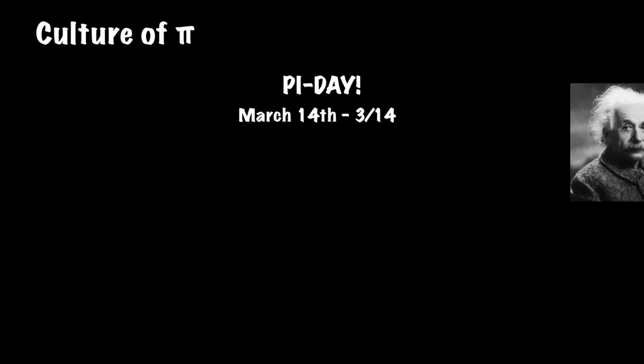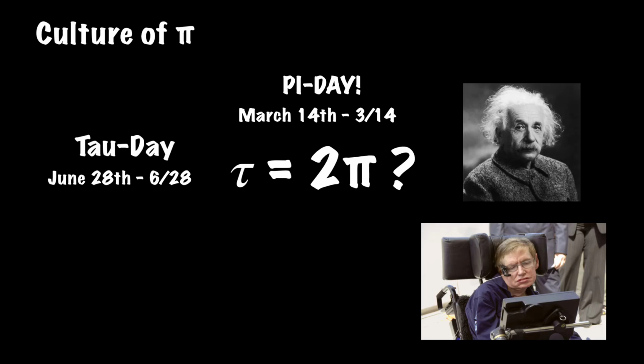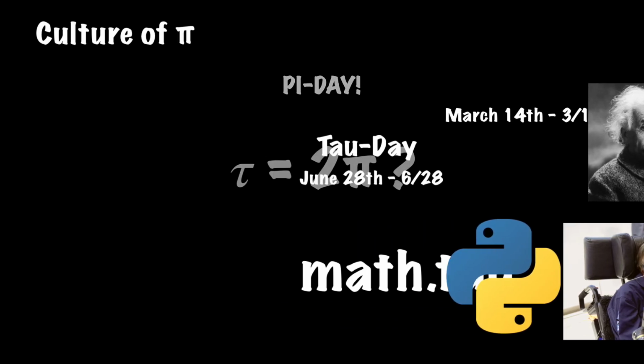Celebrated on March 14th unofficially, it is a day that many famous people have relations to. Einstein was born on Pi Day, and Stephen Hawking died on it. There's even a Tau Day, which is celebrated on June 28th, due to Tau being unofficially used as 2 pi. While Tau is not officially 2 pi, it is widely used as 2 pi and has even been added as math.tau in Python, a coding language.